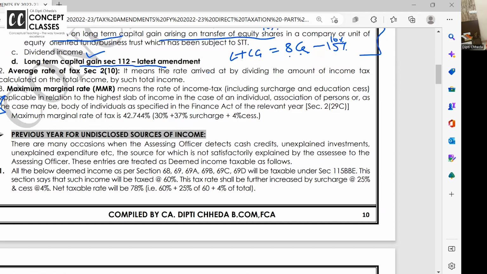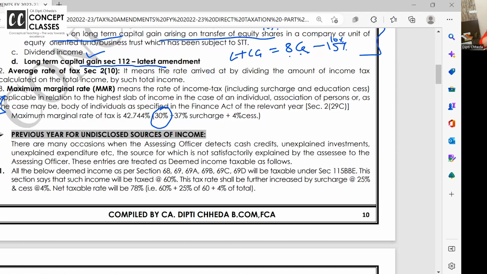This is not an amendment, but a few things are close to the core of our heart. I say this because direct tax is a lovely subject, and maximum marginal rate is asked so many times in exams, in MCQs, and how do you tax AOP, BOI? So what is maximum marginal tax? It is the highest rate of tax an individual should pay. So what is the highest rate of tax? 30%.